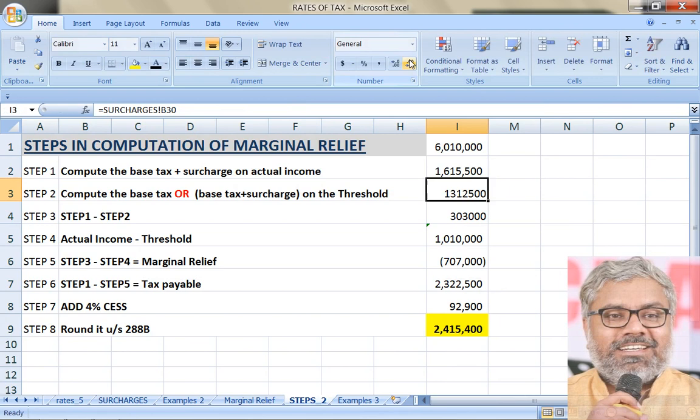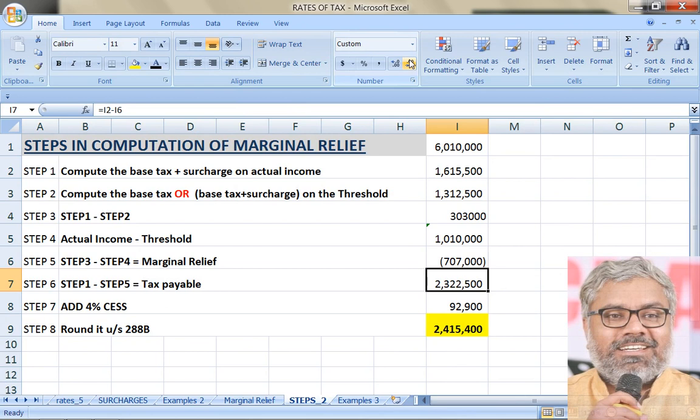But what would be the threshold here? Threshold will be same. What if the income is only 50 lakhs? How much would have been the tax liability? That also you can calculate. It would have been 13 lakhs 12,500. Step 1 minus step 2 is 3 lakhs 3,000. Actual income is exceeding the threshold by how much? 10 lakhs 10,000. Marginal relief is 7 lakhs 7,000 negative.